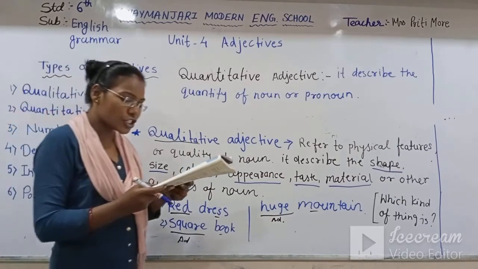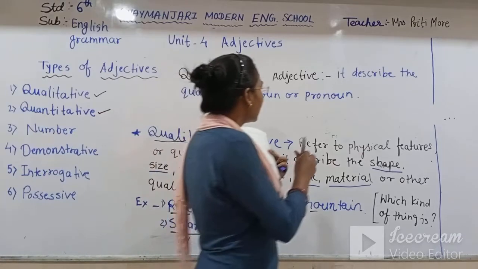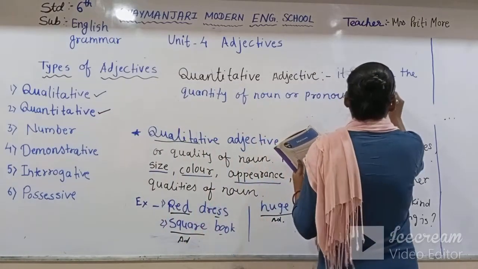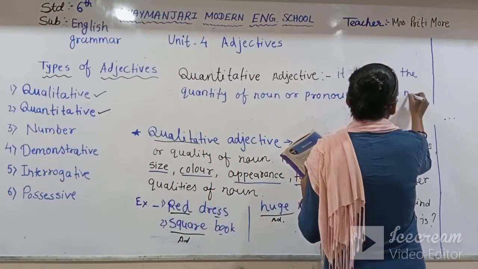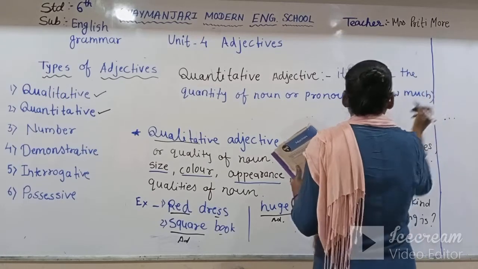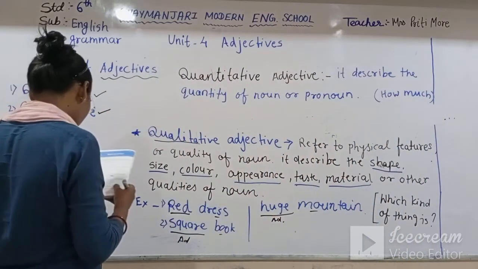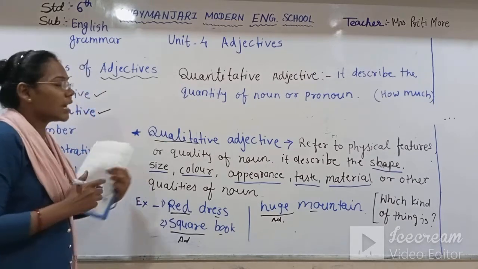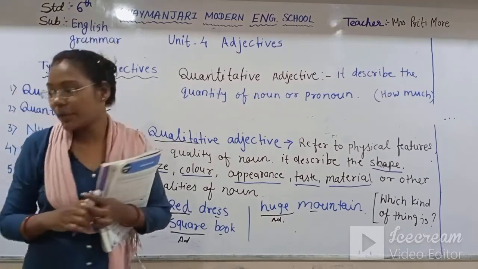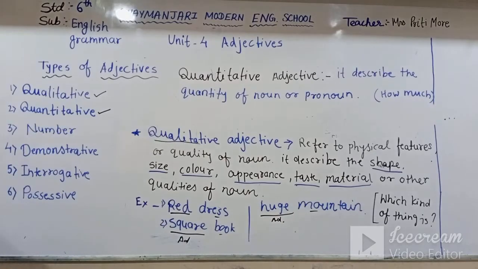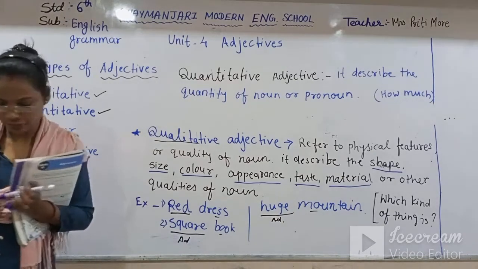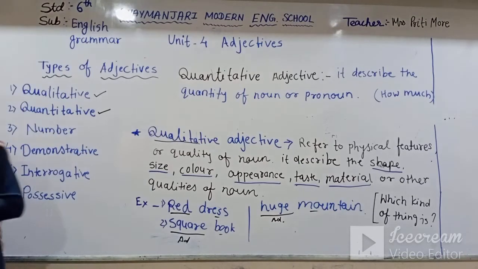They answer the question how much. And it will be an uncountable noun.